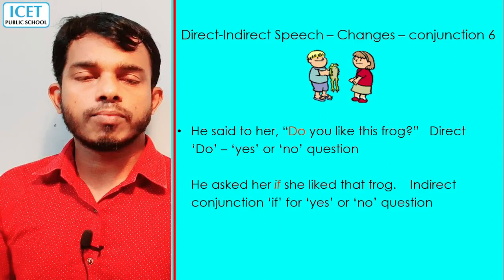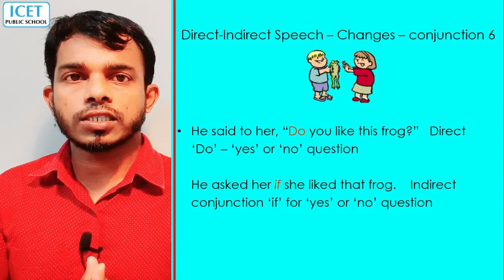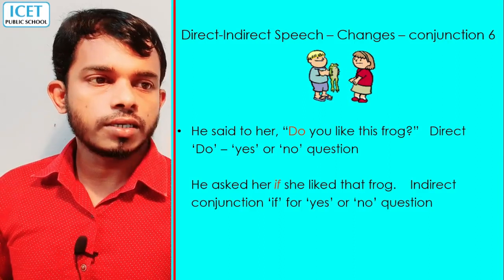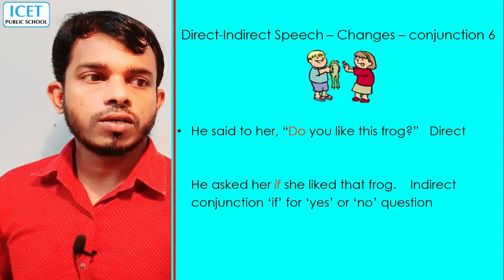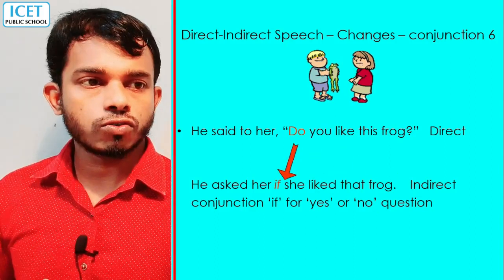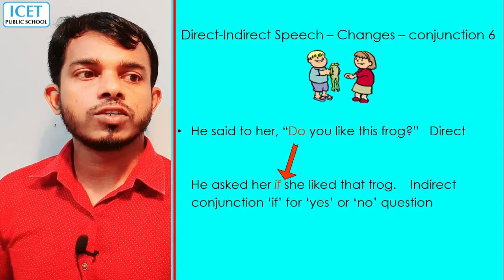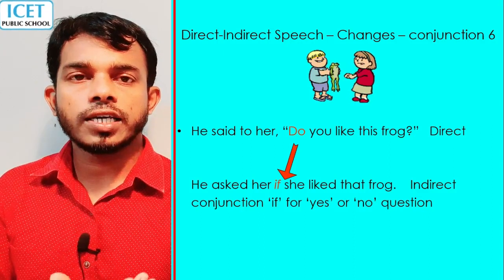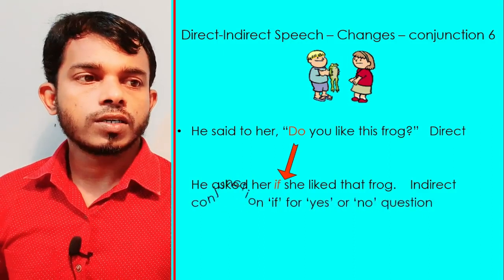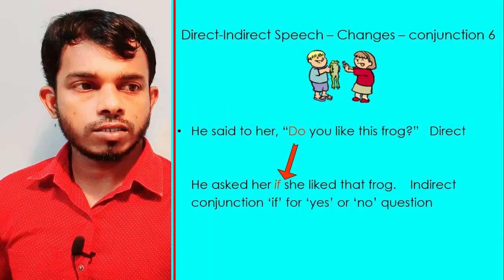We know that we will use the conjunction if or whether in indirect speech for yes or no questions. So do changed into if, then like will change into liked. No need to explain the change of tense.